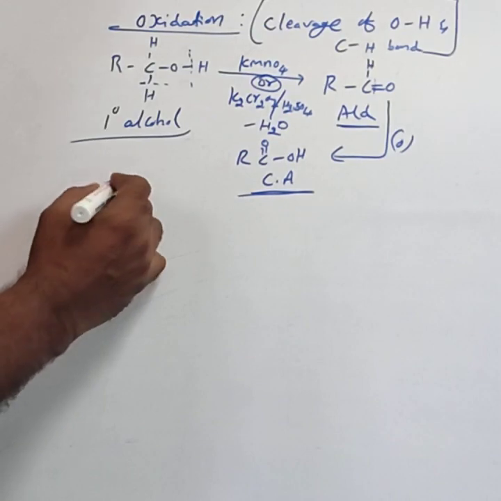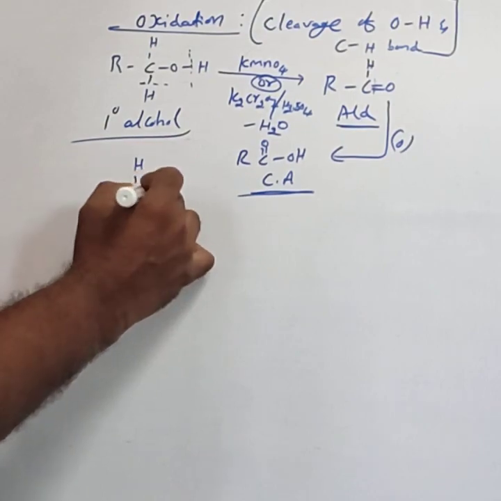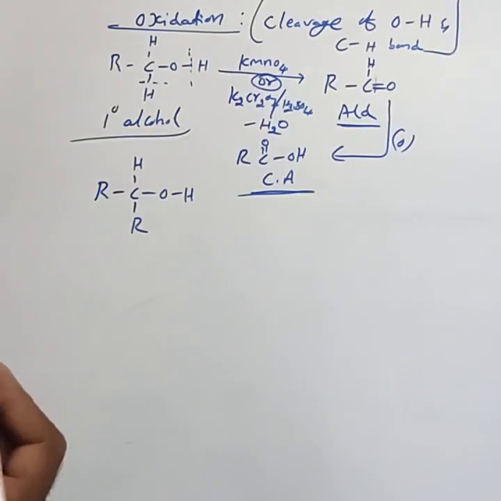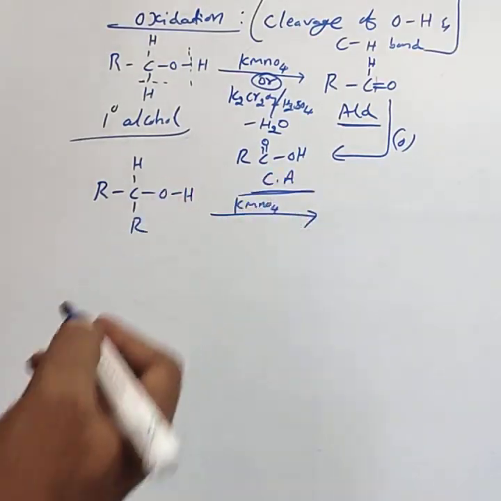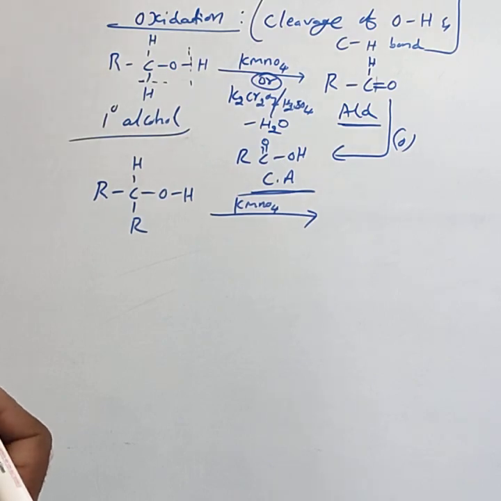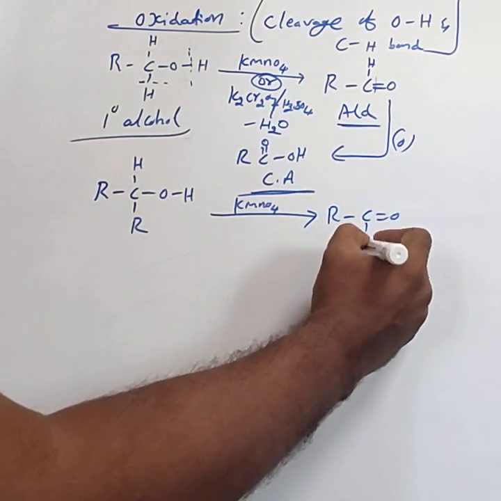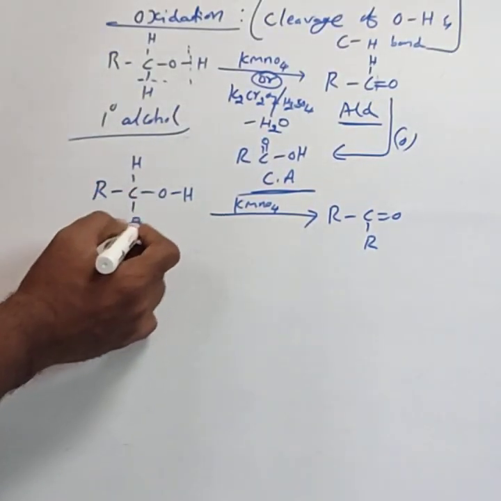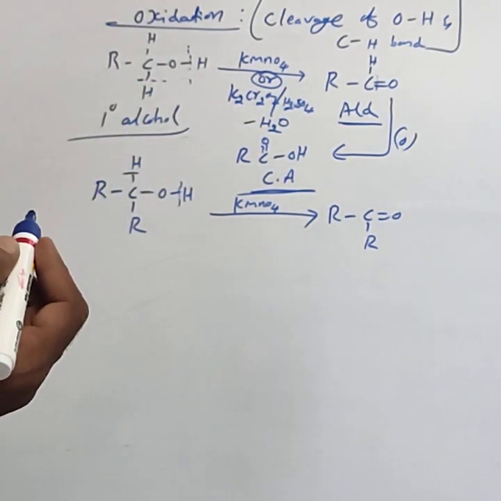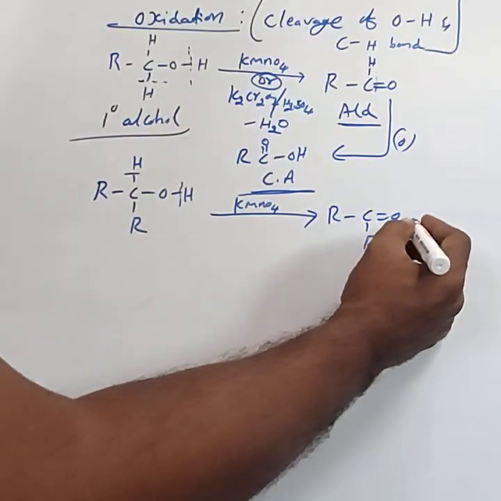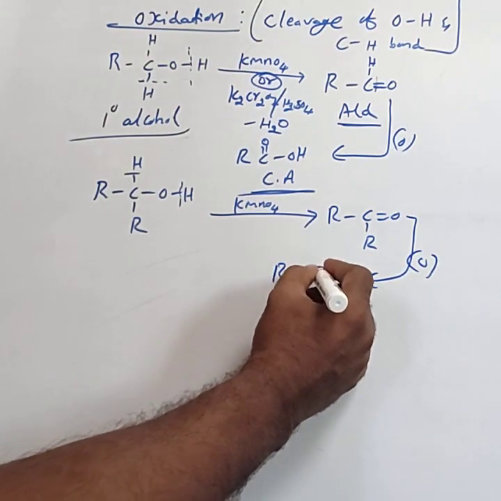Then the secondary alcohols, RCHOHR. This is a secondary alcohol. A secondary alcohol on oxidation by KMnO4 or acidified dichromate is oxidized to ketones, RCOR. Then the bond cleavage takes place and forms water. These ketones on further oxidation form carboxylic acid.